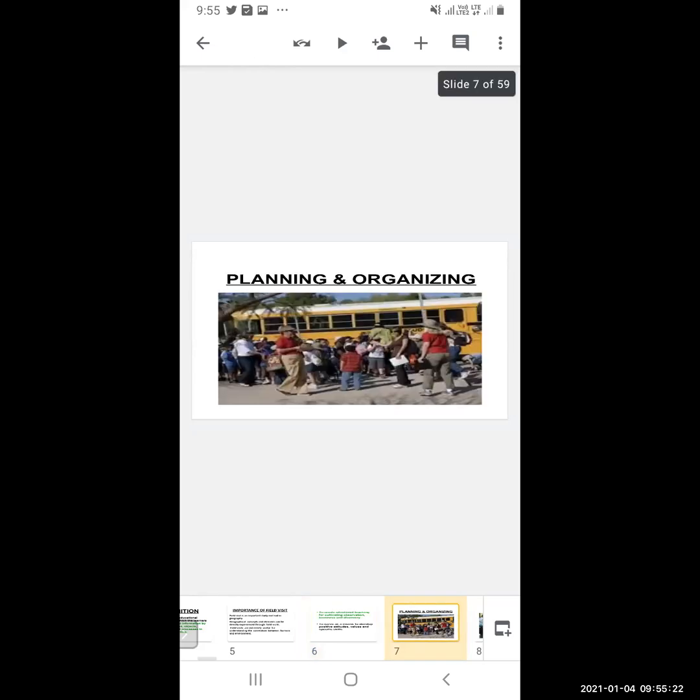Planning and organizing. So whenever a field visit is to be made to a place, there has to be planning or proper organization. The planning is done most of the time by the teachers or higher authorities, and sometimes the group of children are also involved in that.